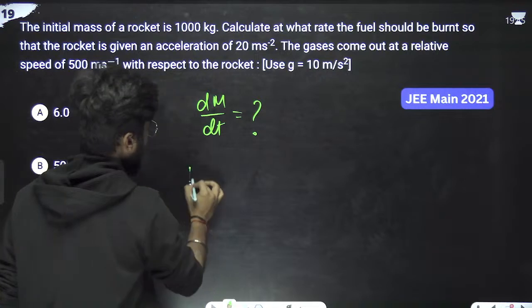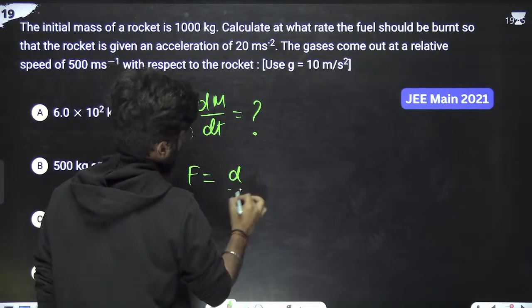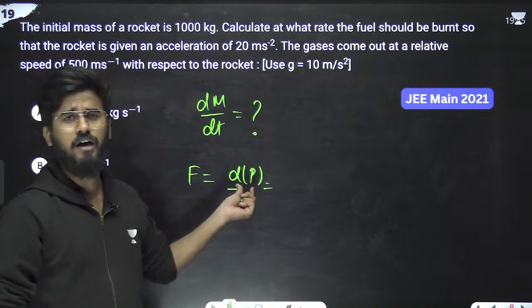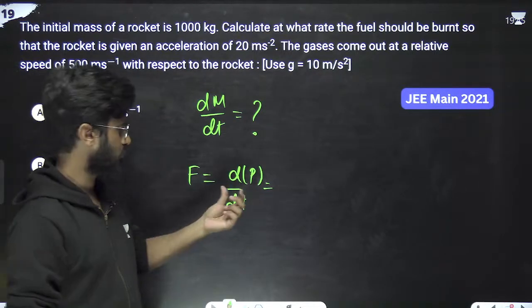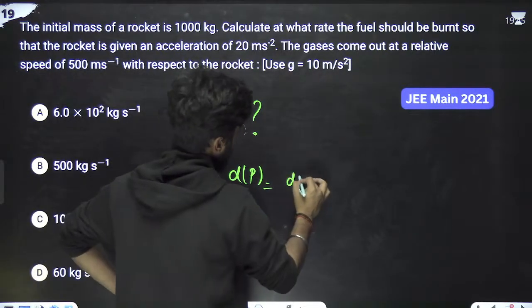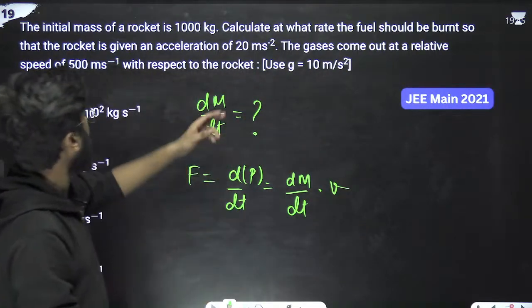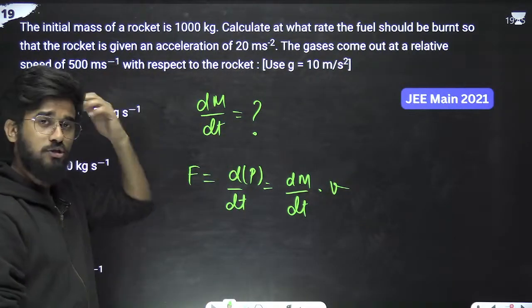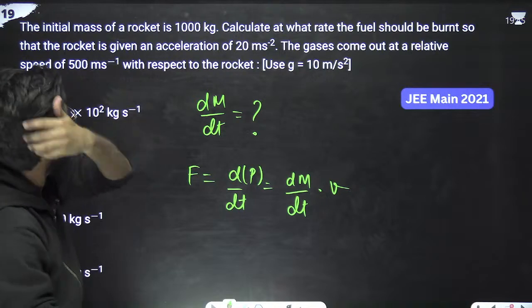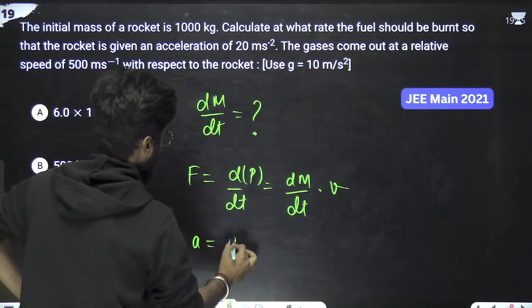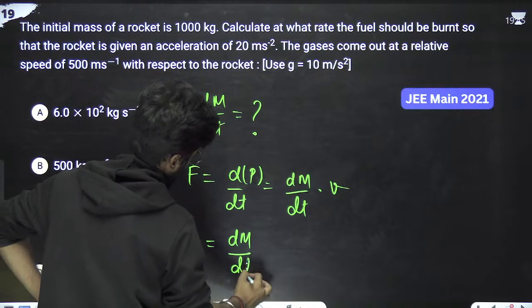So we can write force is equal to dp by dt, the rate of change of linear momentum. Put the value of p equal to mass into velocity, means dm by dt into velocity, since velocity is constant. Now we can also write force is equal to mass into acceleration. So mass into acceleration equals dm by dt into v.